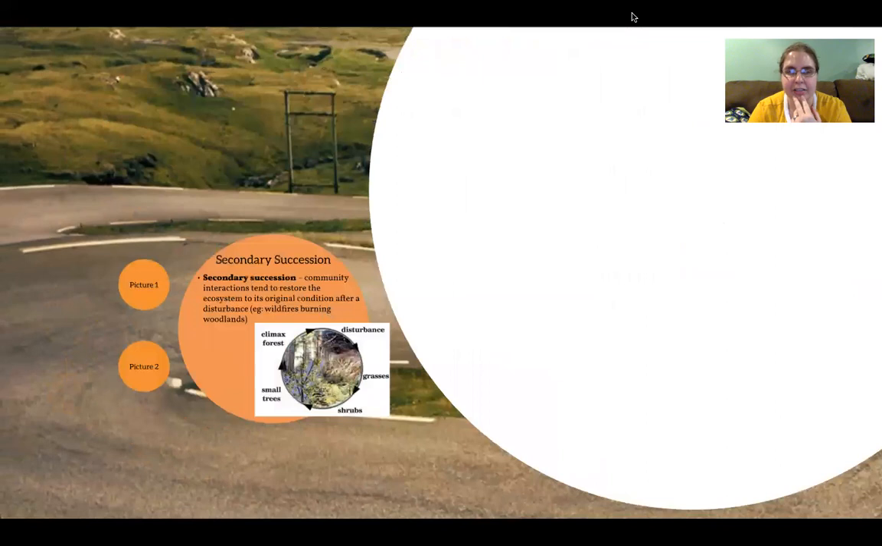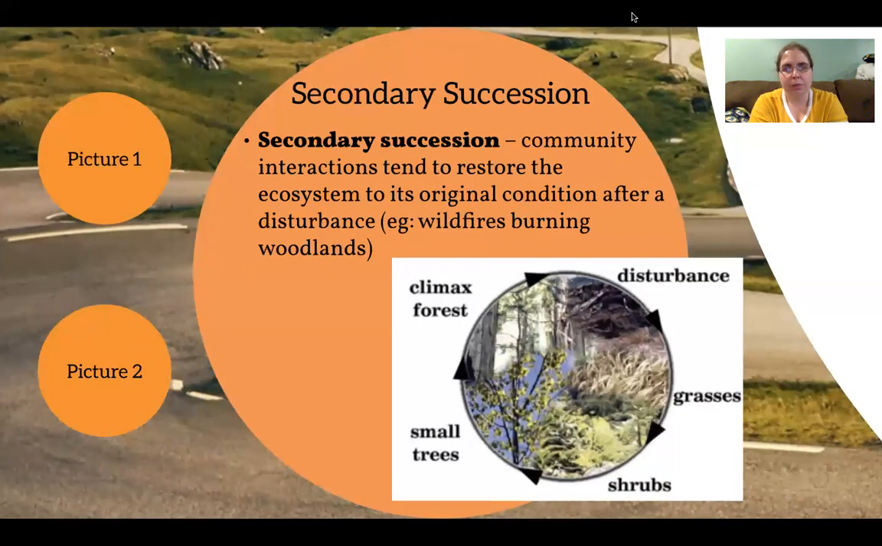All right, and then secondary succession. So community interactions tend to restore the ecosystem to its original condition after a disturbance. So what this is looking at is there is an ecosystem, there's a disturbance that damaged it, didn't destroy it, but it damaged the ecosystem, and then the ecosystem goes through the process of trying to fix it. Like we saw here, we had a forest, there was a fire, it did a lot of damage, grasses started growing, then shrubs and small trees in the forest.